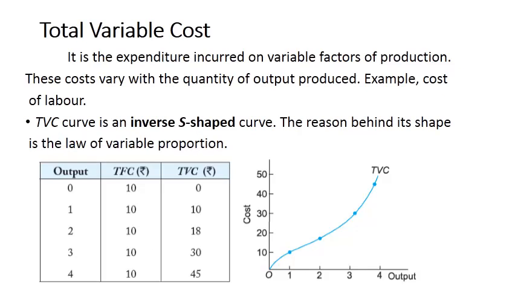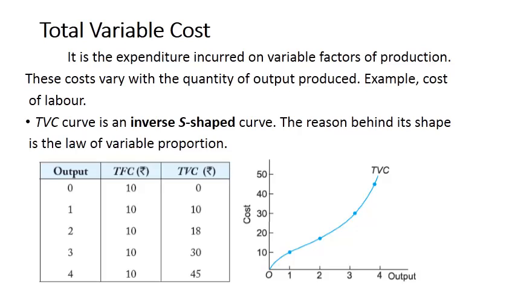Now total variable cost. As we use variable factors of production as well in case of short run, when we talk about the total variable cost, it is the expenditure incurred on variable factors of production, and these costs vary with the change in output.